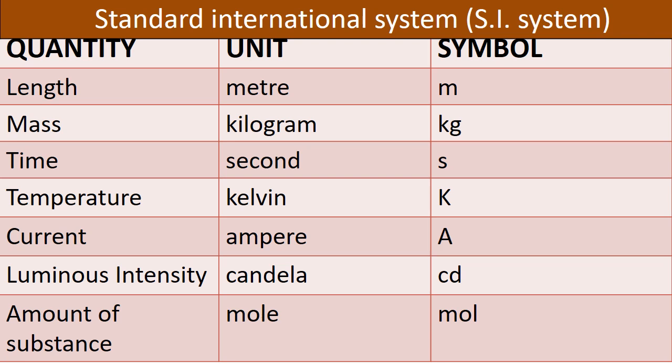And then the next one, amount of substance. What is the unit? Mole. And what is the symbol for amount of substance? Mole, M-O-L. Okay, first one is length, meter, symbol is M, and mass, kilogram, kg.